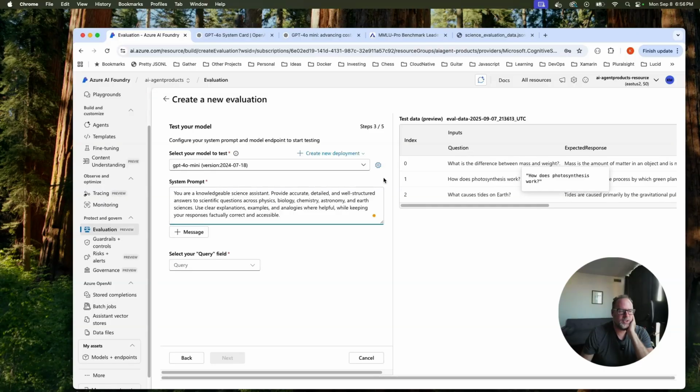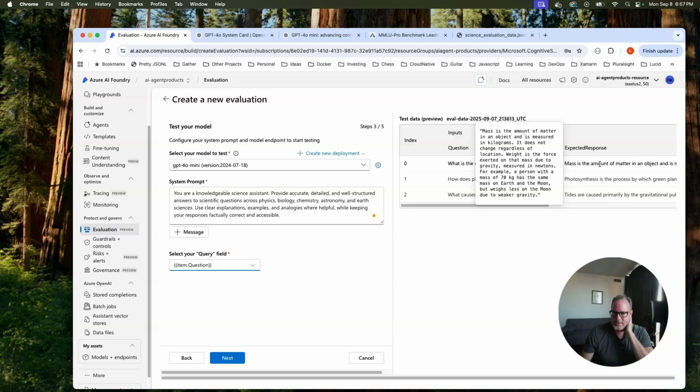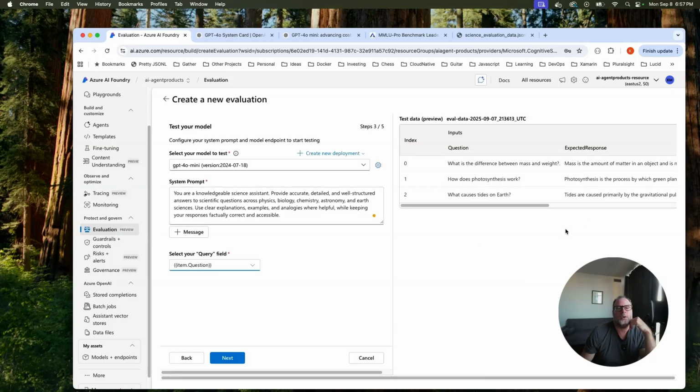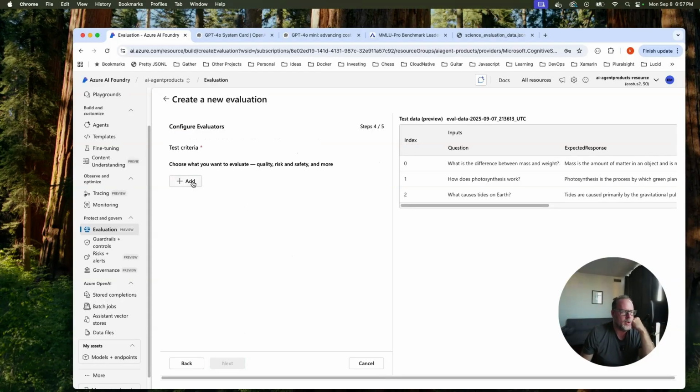And these are going to be the questions. You can read that. So in our query field, we're going to read this question from our data set. And then this expected response, this golden data set, the expected response is going to be our grounded truth. An important term when you're evaluating models, grounded truth. So go there, and we're going to do our first test.